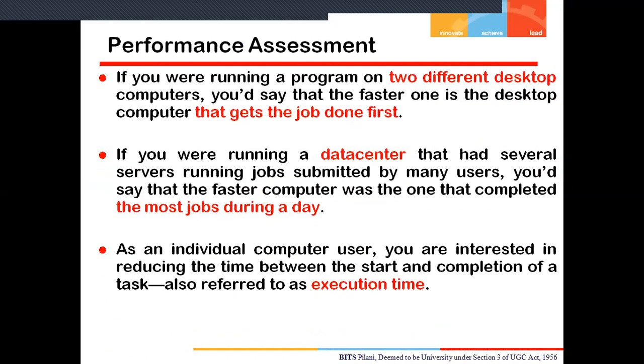If I talk about a performance assessment example in our daily life, in our daily needs, then we say that if we are running a program on two different desktop computers, the faster one is the desktop computer that gets the job done first. The faster one is the one which gets the job done first. That is the fastest computer, if we talk in respect of two different desktop computers.